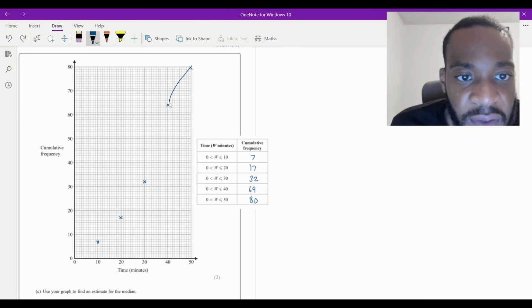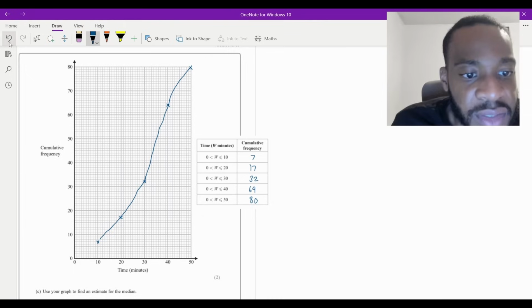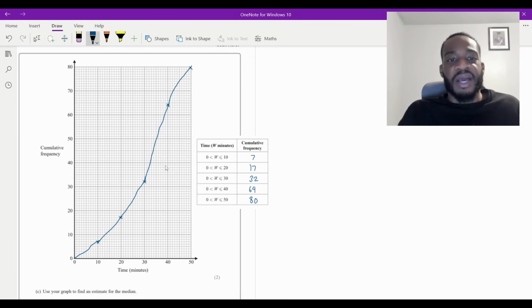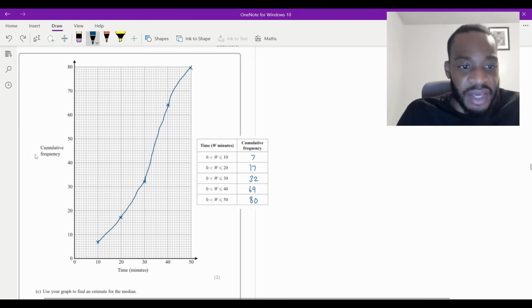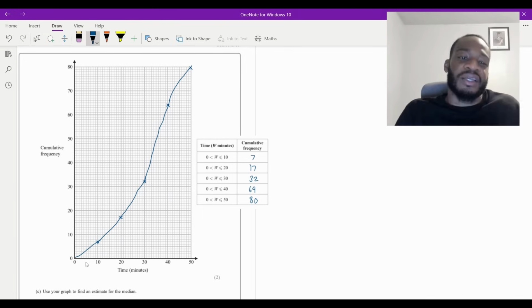Okay, so I think that's okay. And then I'm going to curve it down like that, and then do a smooth one like that. And then, hold on, that one's a bit too thin. Try again, like that. And then we're just going to curve it like that. That's the best that I can do with this software. Let me try the last bit again, actually. I think that's doable, right?